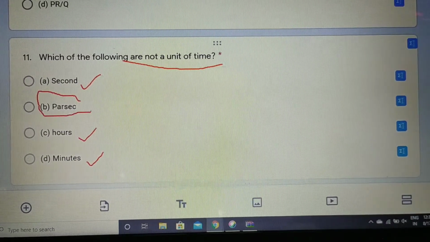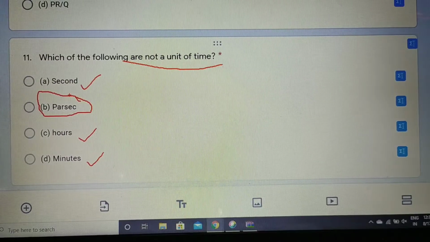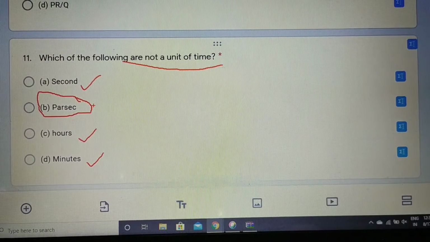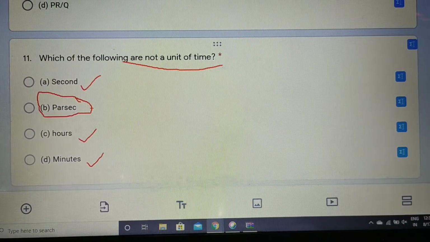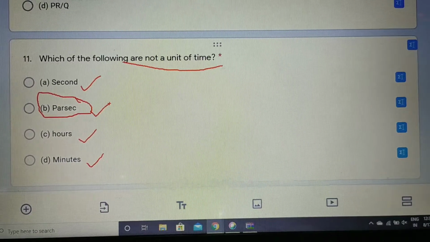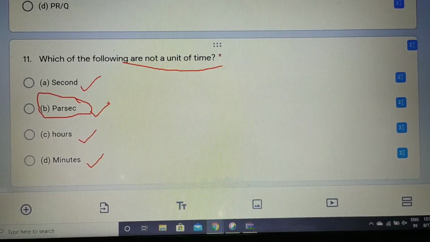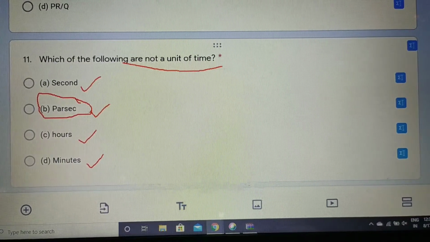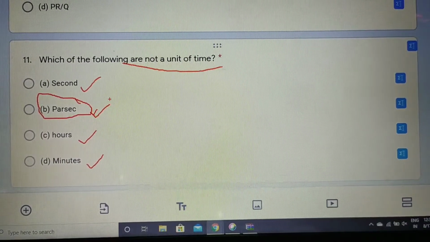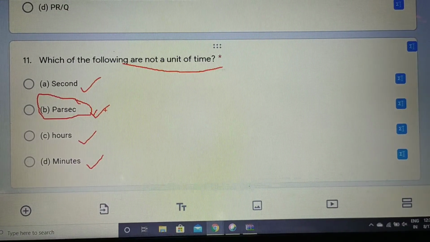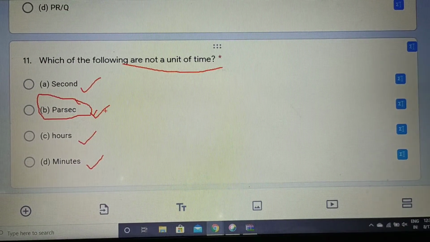Also, we can confirm this option, but we are left with it. And to be very sure, we need to know what we measure in terms of parsec. Parsec is the SI unit of distance, right? We measure the distance between two very distant objects using this unit, parsec, right? For example, we measure the distance between planets in terms of parsec.